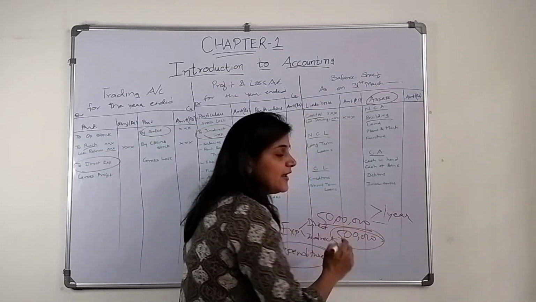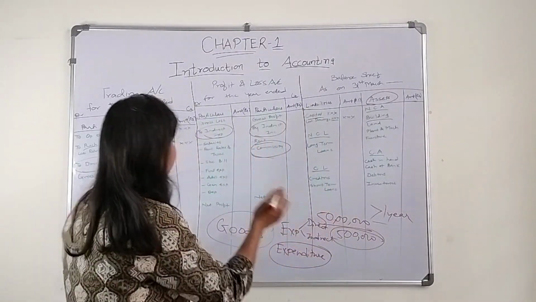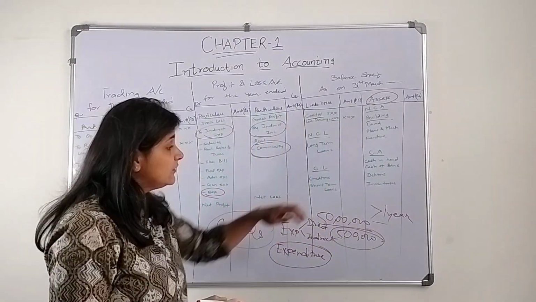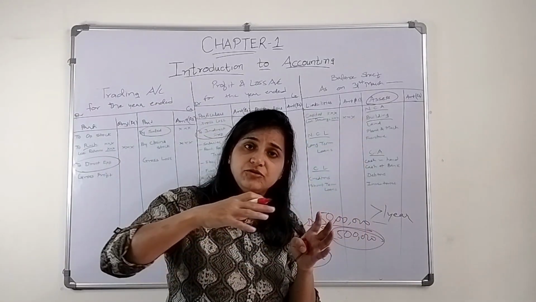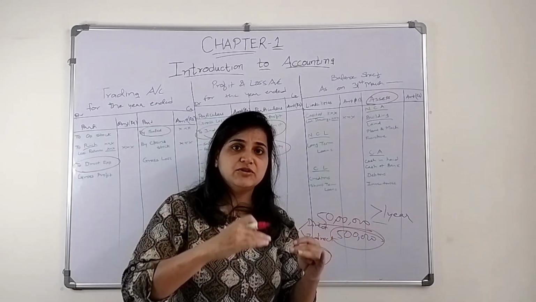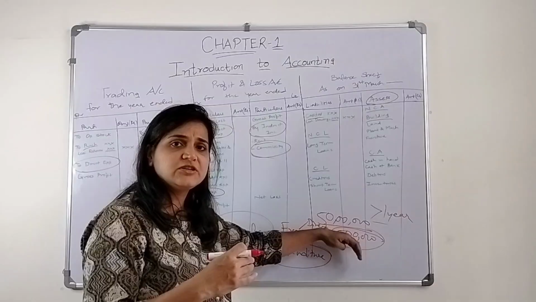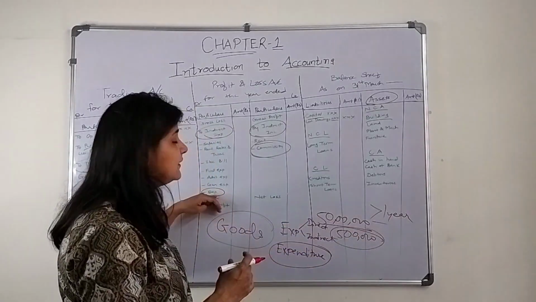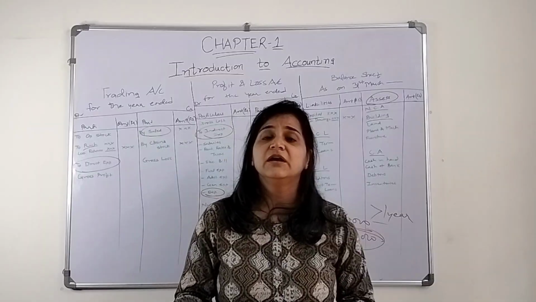That 5 lakh is my yearly expense, which will be recorded here, but not 50 lakh. 50 lakh is the expenditure which will be utilized over a period of time. So the value diminishes. Every year 5 lakh will be charged. That 5 lakh is the expense related to it, which will be charged in the profit and loss account.